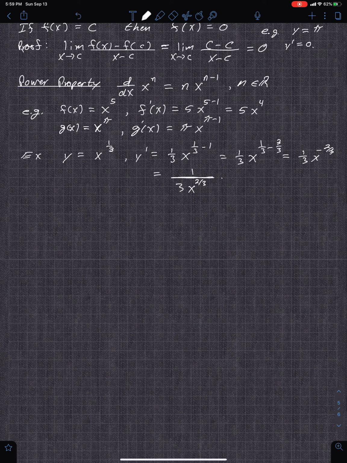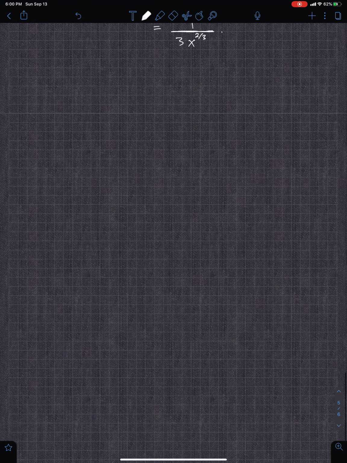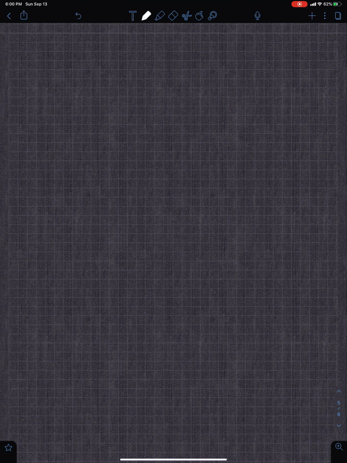Okay. So this thing is differentiable. We'd say this is differentiable everywhere except 0. So at 0, it doesn't exist. But everywhere else it does. Okay, let's look at the proof of that one then. Proof of the power rule. It's going to take a while, so we'll come down here. We'll do that before we do more examples and more properties. Okay, so we'll just say proof of the power rule.